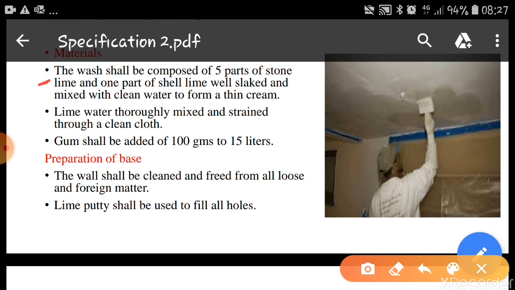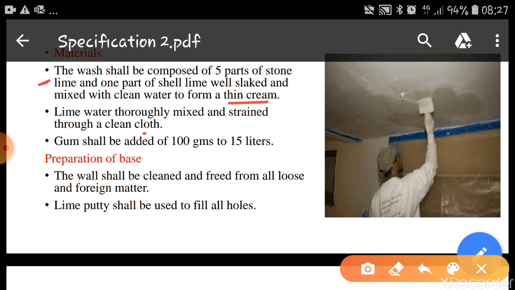The wash shall be composed of 5 parts of stone lime and 1 part of shell lime, well slaked and mixed with clean water to form a thin cream. This is mixed thoroughly and slaked so that it becomes a thin cream. Lime water thoroughly mixed and strained through a clean cloth.